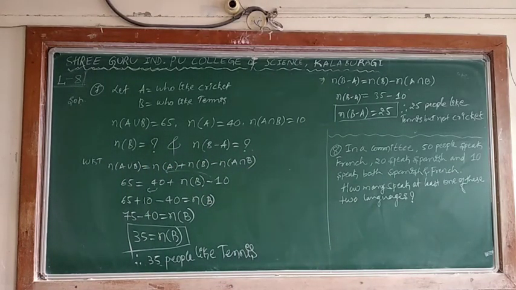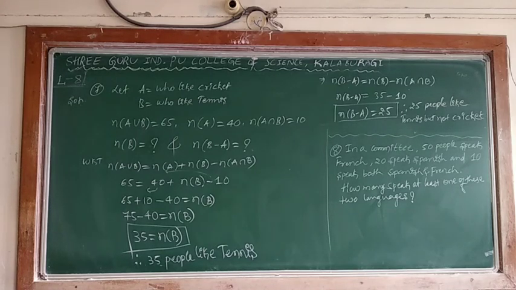Then now I can solve the next problem. So understand, this is the thing. What is the eighth one? The eighth one is, he is asking, in a committee 50 speak